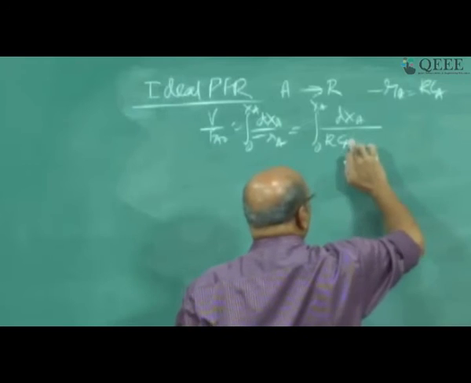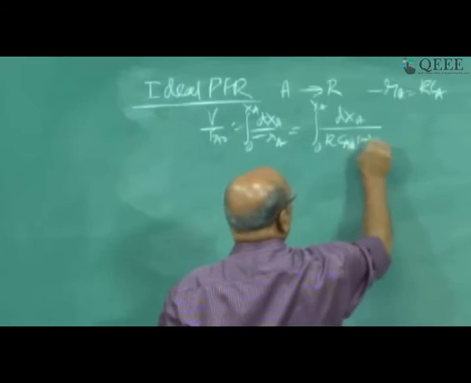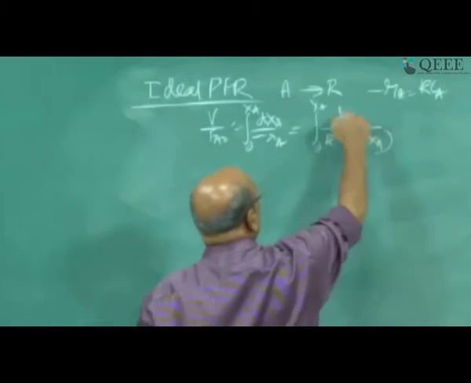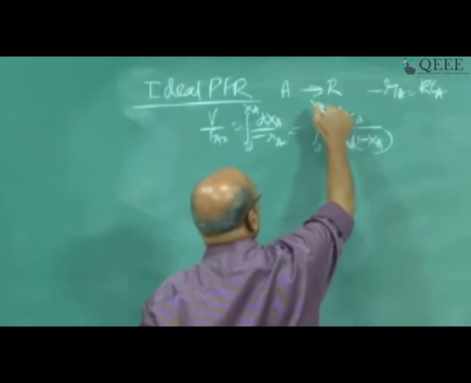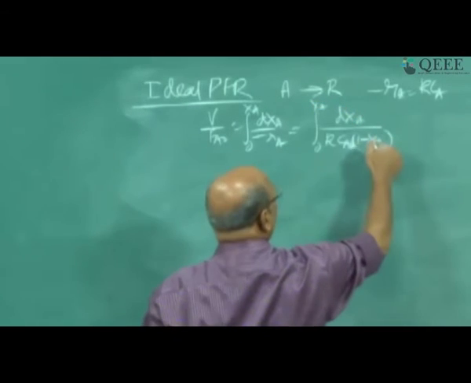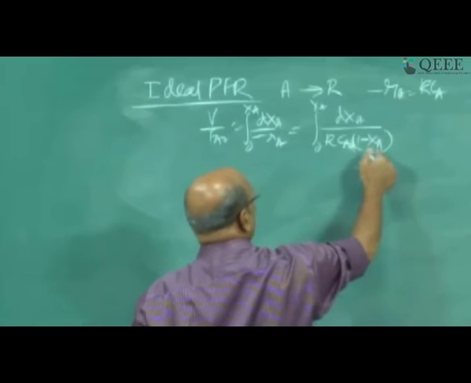That can also be written as k into Ca naught into 1 minus Xa. Why? Because finally my integration variable is X, conversion. So I have to convert this into Xa.